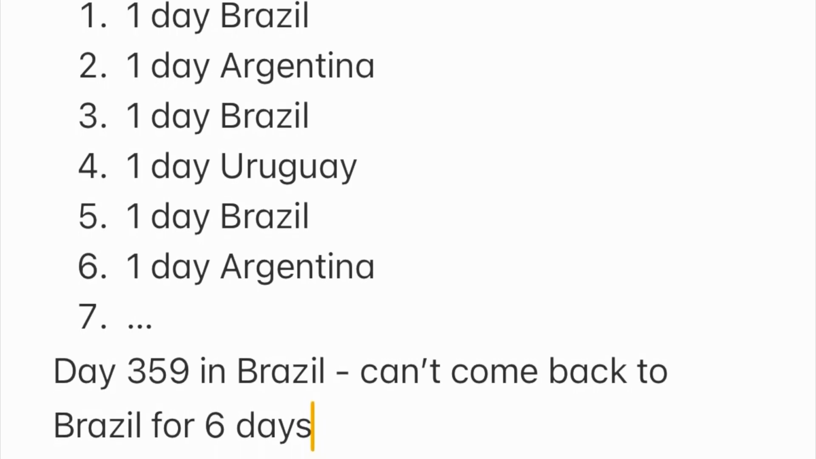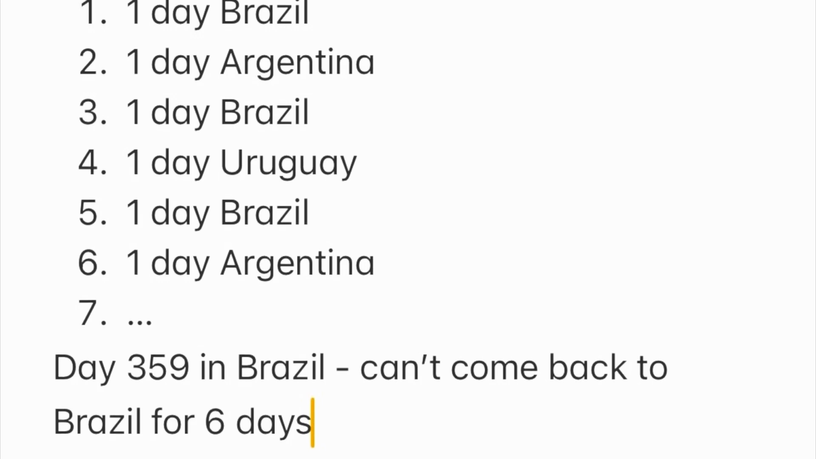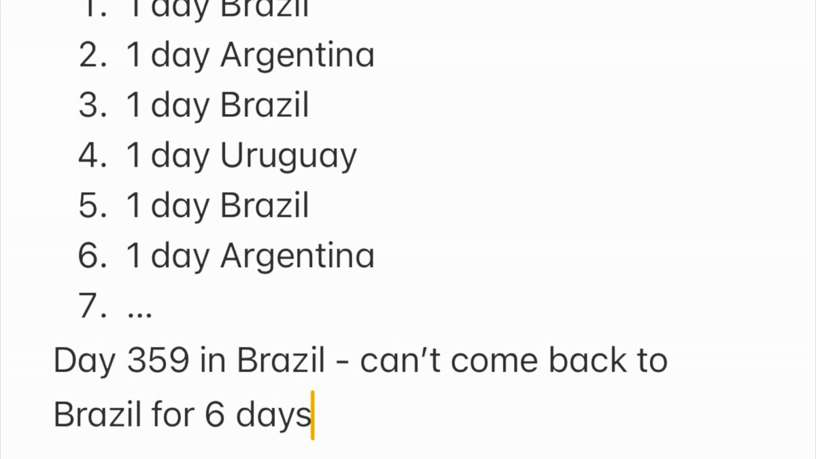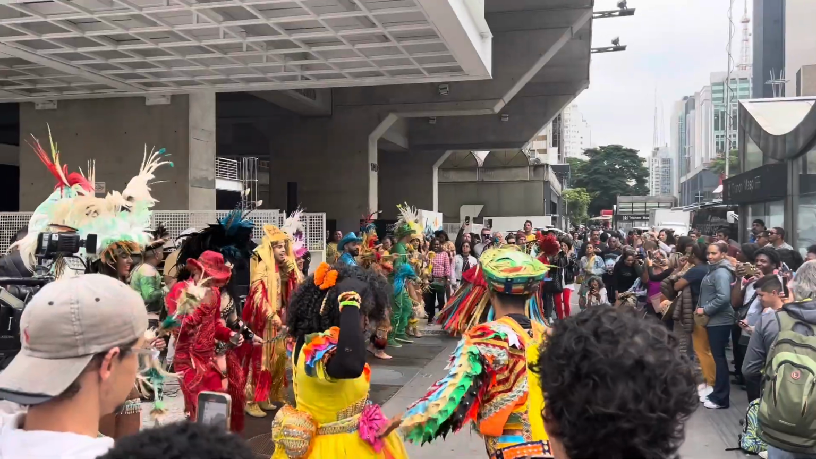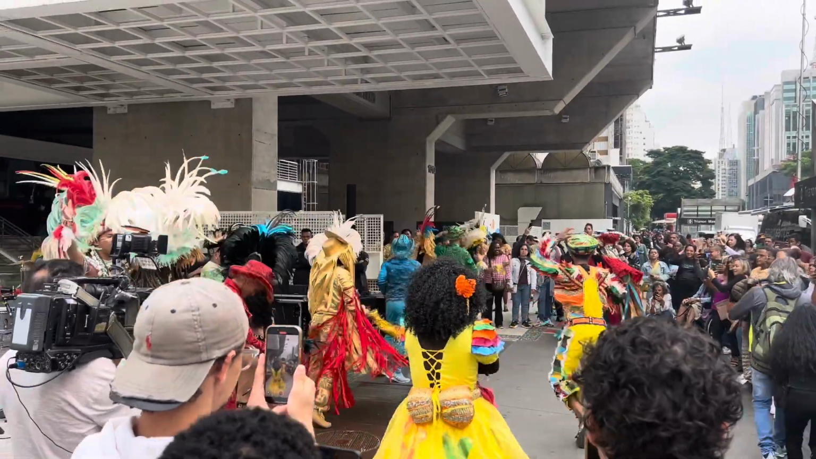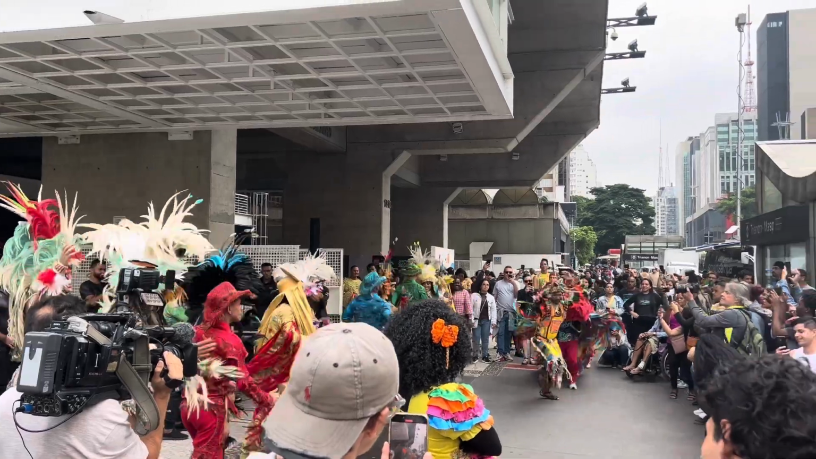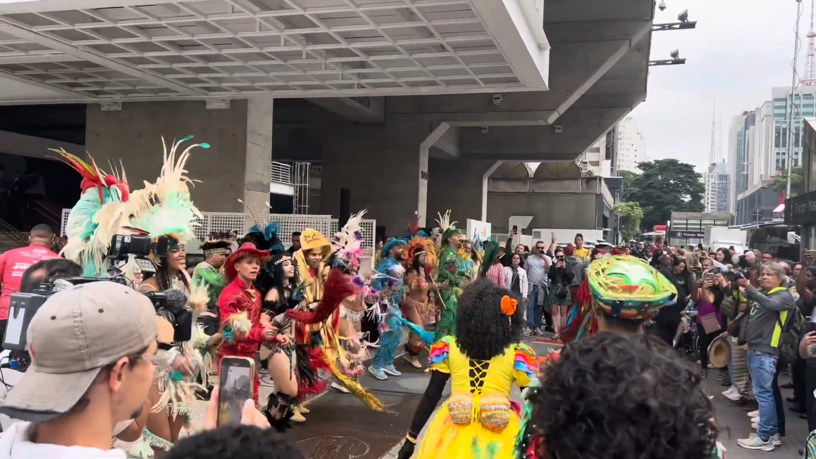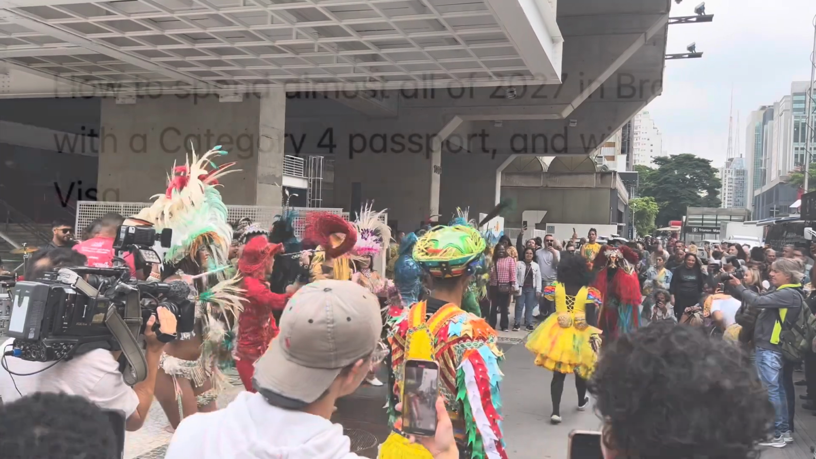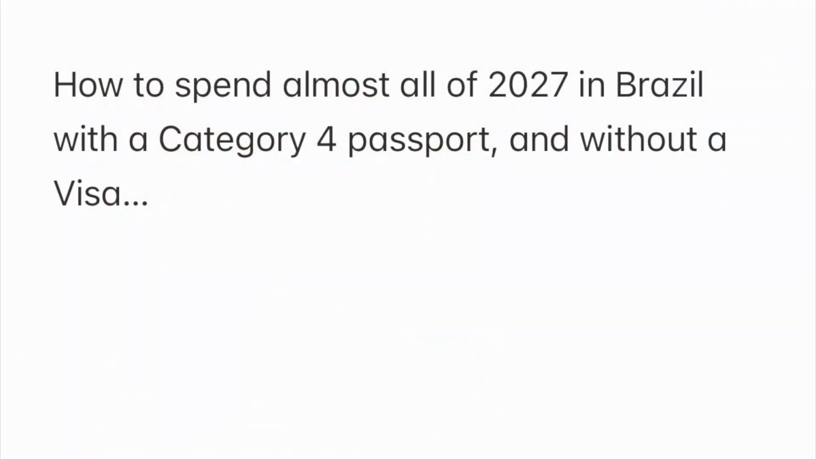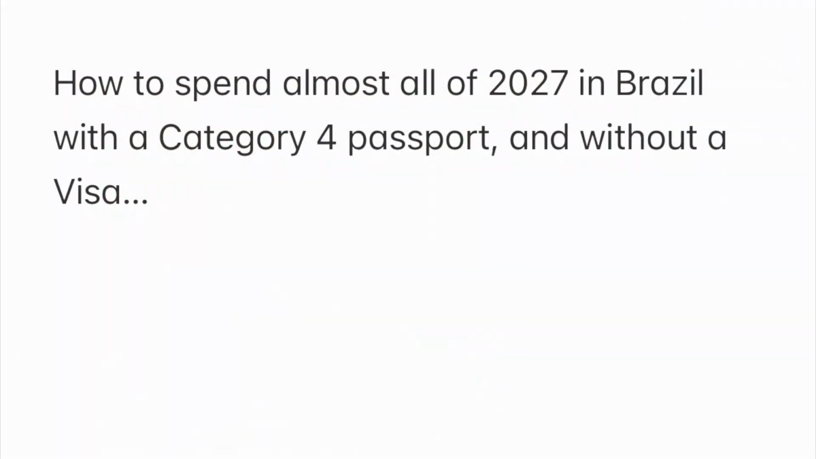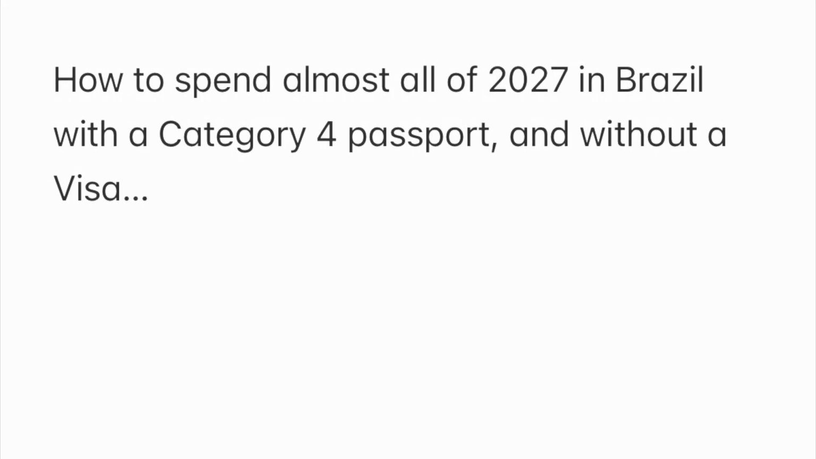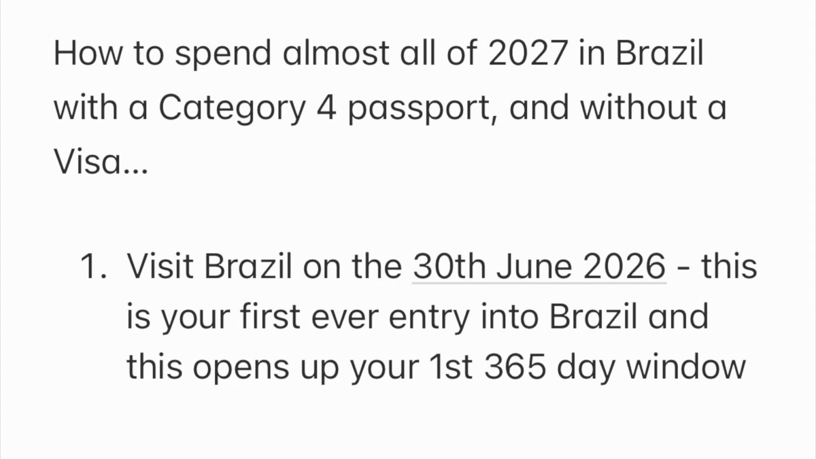Now, I did promise you at the start of the video that I was going to reveal a trick that you can use to virtually stay 1 full calendar year in Brazil without a visa. And I emphasize again, you have to be a category 4 passport holder without the star next to your number 4. So let's say that you want to spend pretty much the entirety of the year 2027 in Brazil. This is what you're going to do. You're going to go to Brazil on the 30th of June 2026.